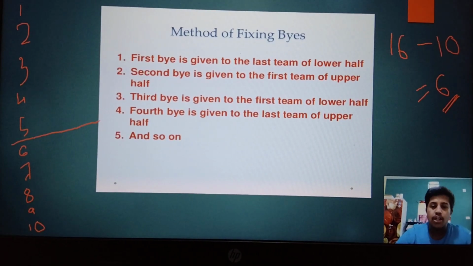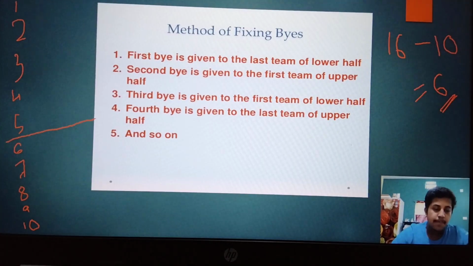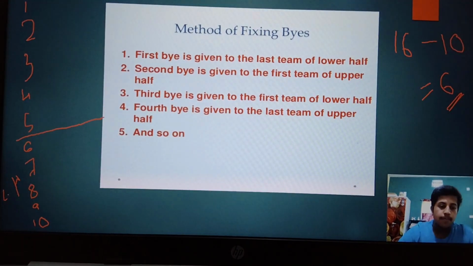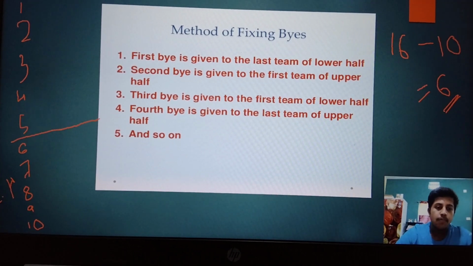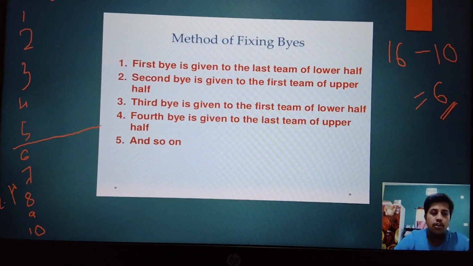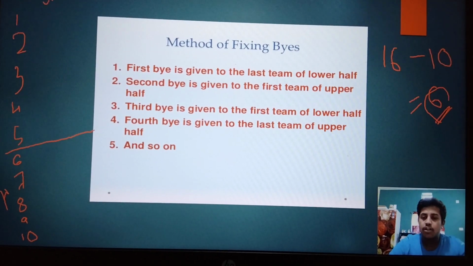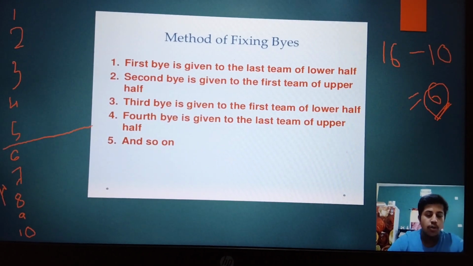So let's see. The first bye is given to the last team of the lower half.